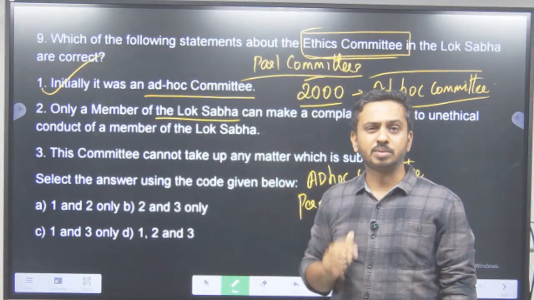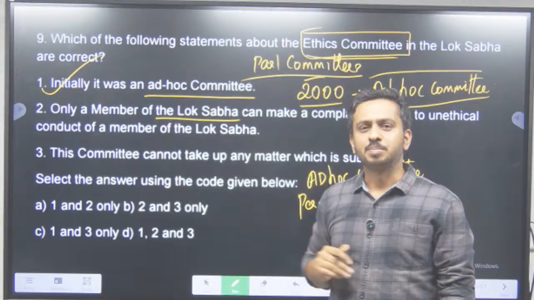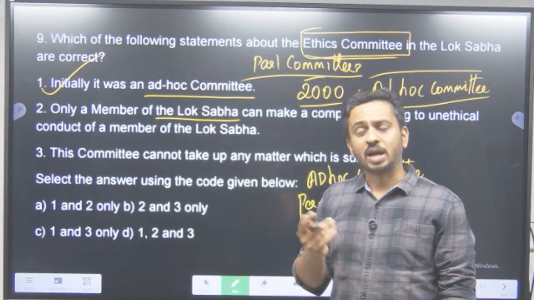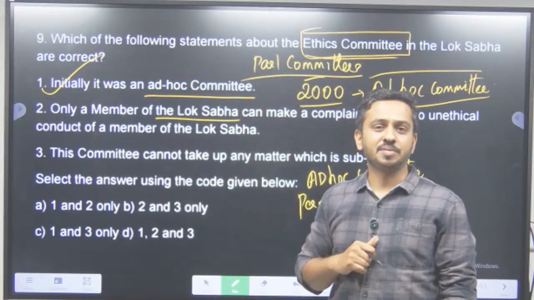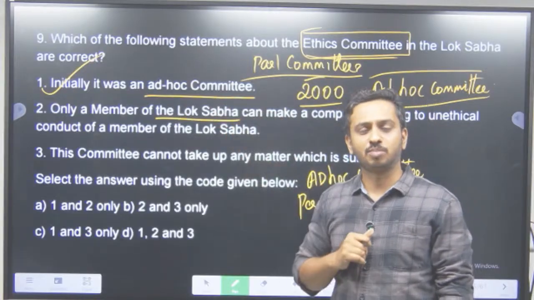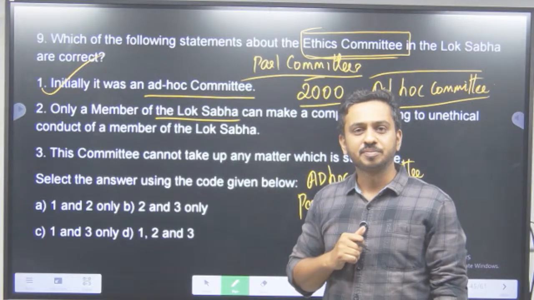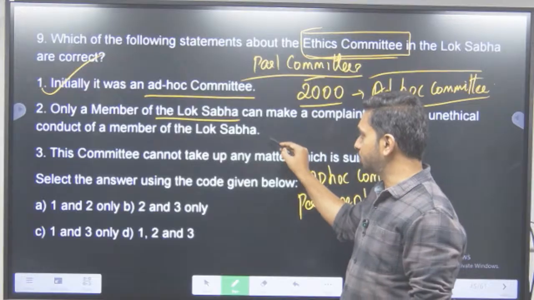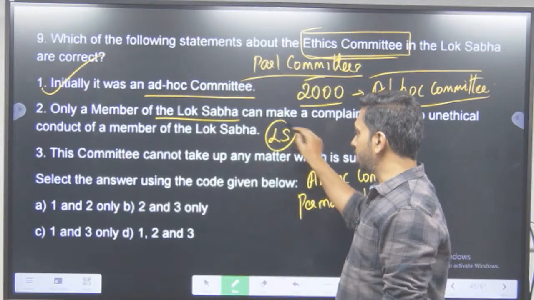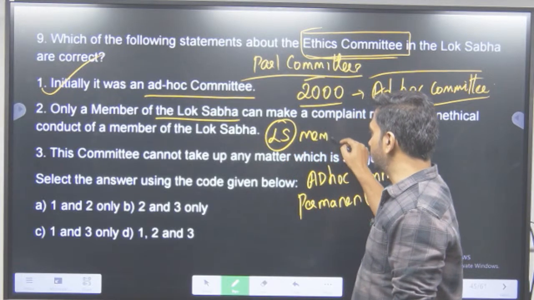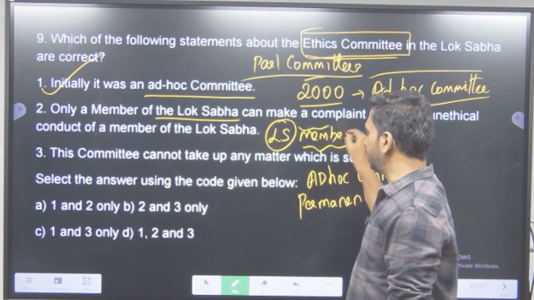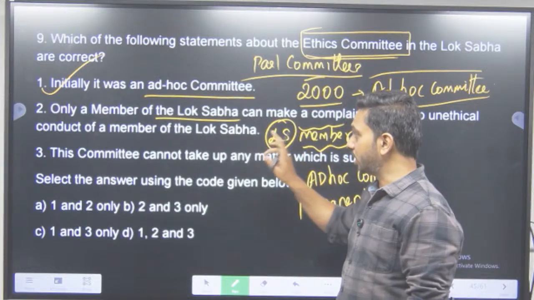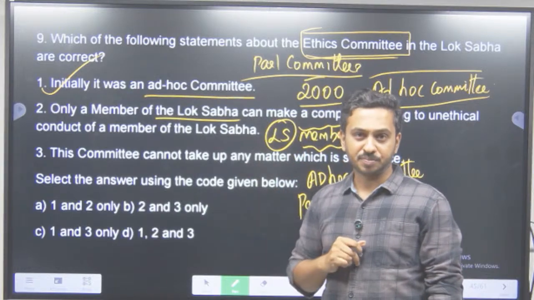You see one Lok Sabha member, you feel that person is acting badly in the Lok Sabha. Now, can you complain to the ethics committee saying that that person is full of bluff, is lying? So, can you complain? Yes, you can. But your complaint has to be forwarded by a Lok Sabha member only.